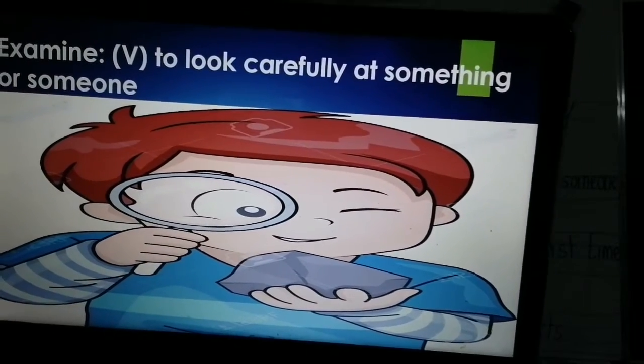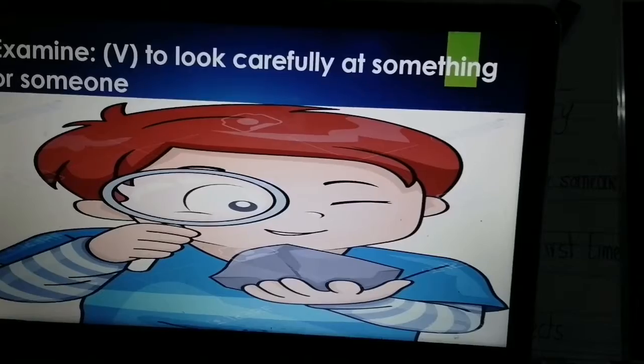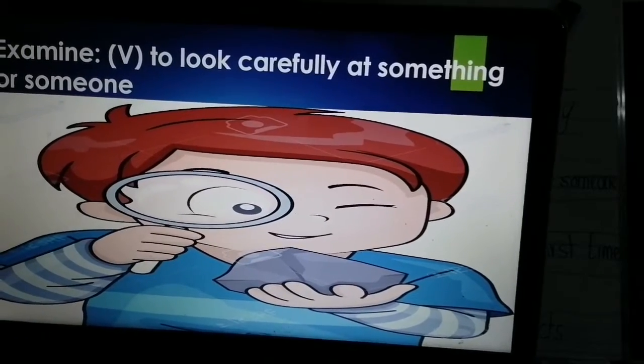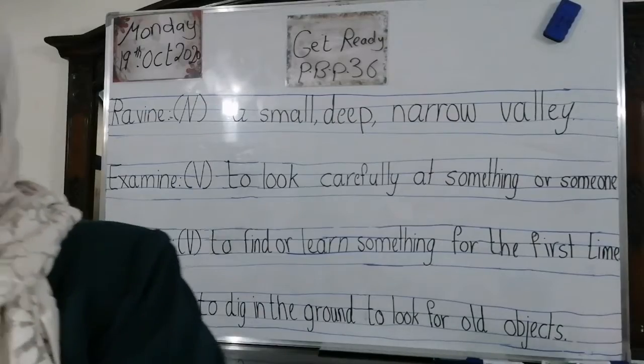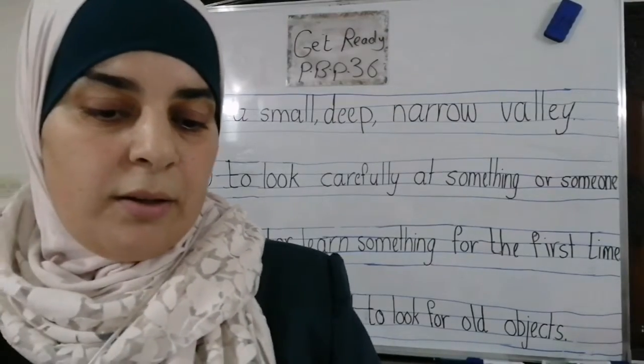Again, what do you mean by examine? It's a verb, of course, to look carefully at something or someone. Now we're going to look at the word. One minute, please. We have the word examine.